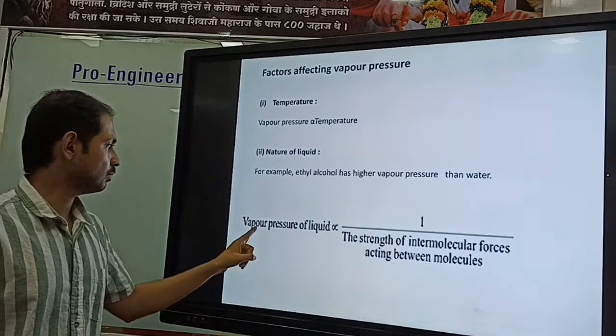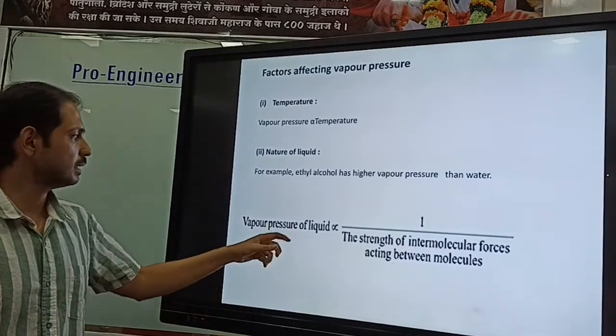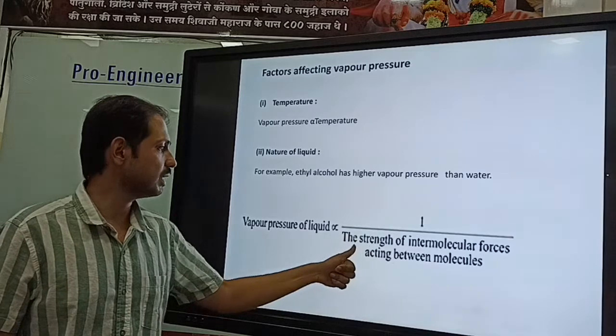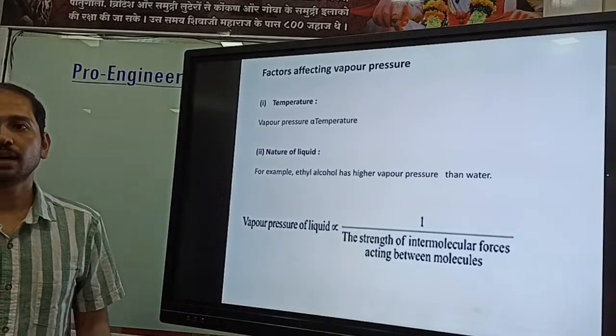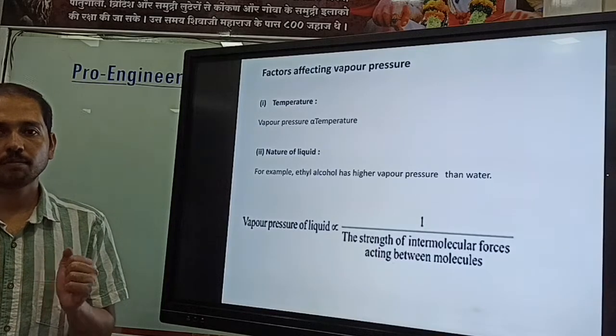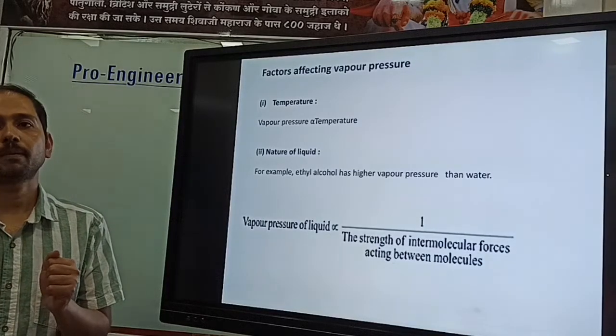So we can directly write that the vapor pressure is inversely proportional to the strength of the intermolecular forces between the molecules. If we increase the strength between the two molecules, the vapor pressure is also